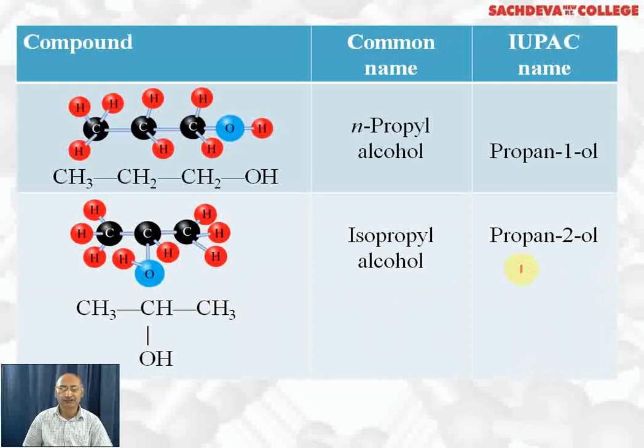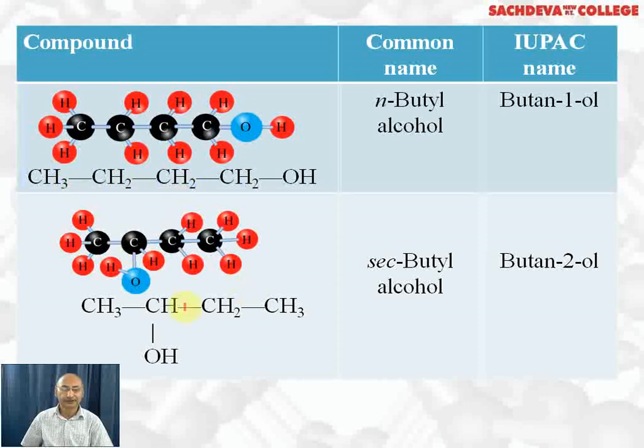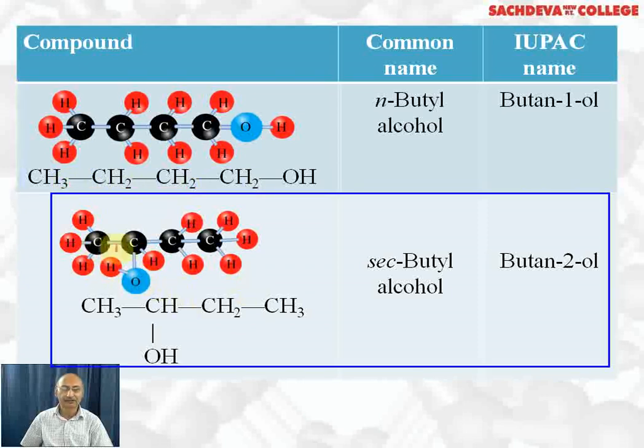We call it propane. Normal butyl alcohol is the common name. Butan-1-ol is the IUPAC name because the OH group is attached to the first carbon: 1, 2, 3, 4. This is secondary butyl alcohol, CH3CHOHCH2CH3. Why is it called secondary butyl alcohol? Because OH is attached to a secondary carbon. Secondary carbon means a carbon attached to two more carbon atoms directly. IUPAC name is butan-2-ol because the OH group is attached to the second carbon. That's why it is called butan-2-ol.